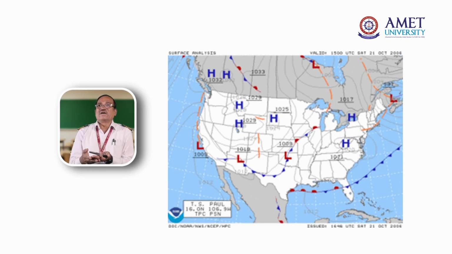On the map you can see it. In a low pressure area, the air is lifting up, because warm air always rises. The vacuum is created, which is called a low pressure area. The air which is surrounding will try to fill up the area, and the direction is anticlockwise. At the same time, in high pressure, the cold air, which is the blue color, always sinks down. When it is sinking down, no vacuum is created, so there is no gap. So the air moves in a clockwise direction.